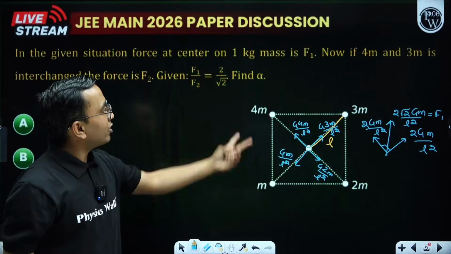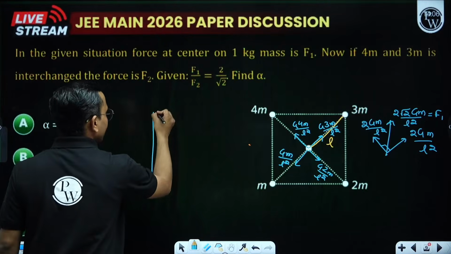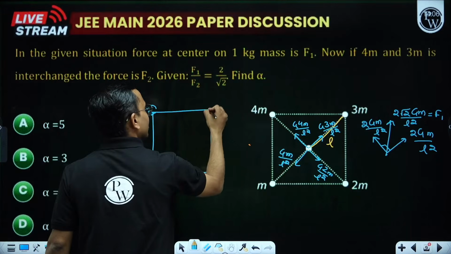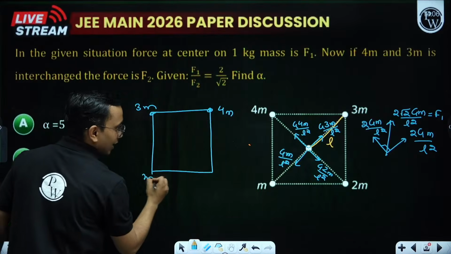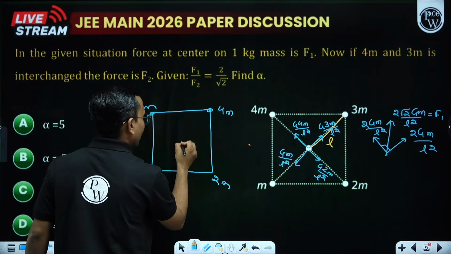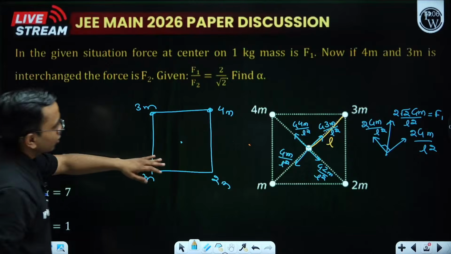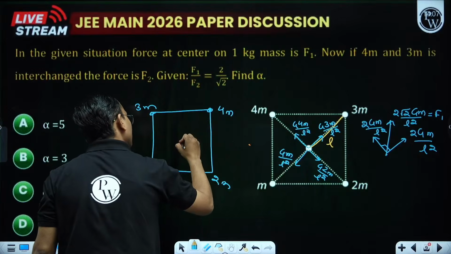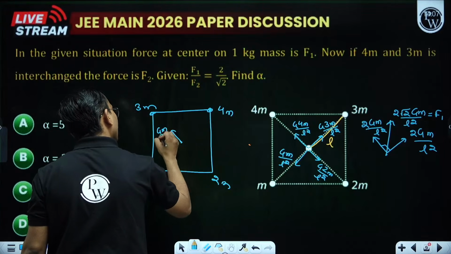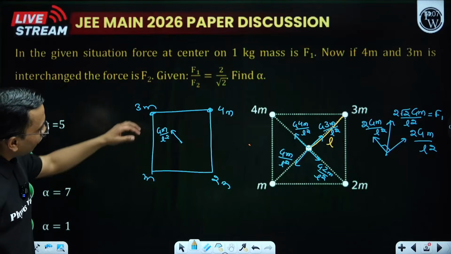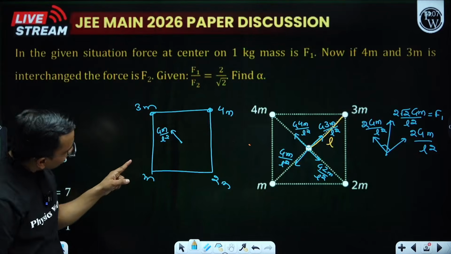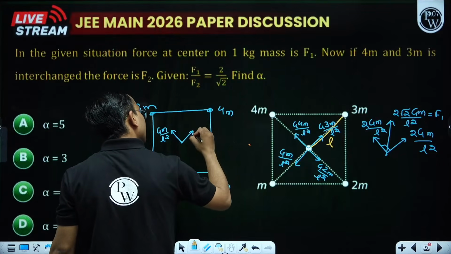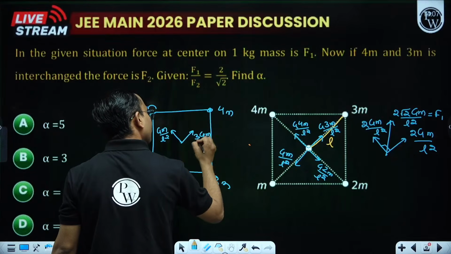Now interchange 3m and 4m. This is 3m, this is 4m, this is m, this is 2m. Now write the force. When I write due to 3m and 2m, the resultant will be towards 3m. 3 minus 2 is 1, so it will become Gm by L square. When I write due to 4m and m, the resultant will be towards 4m. 4 minus 1 is 3, so this is 3 Gm by L square.